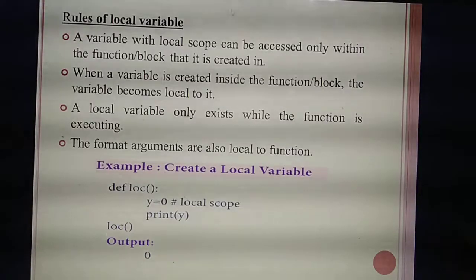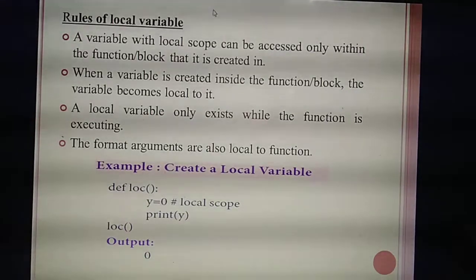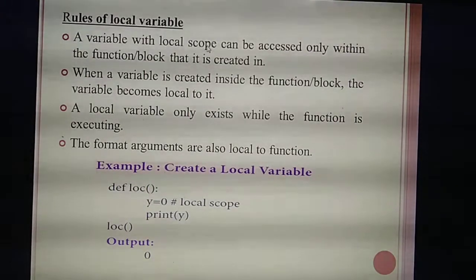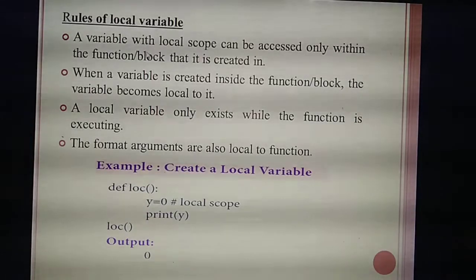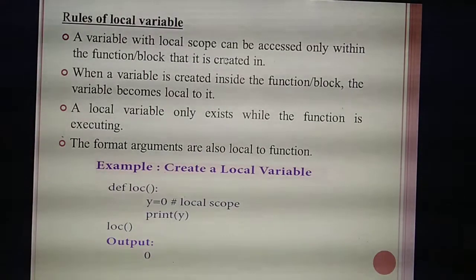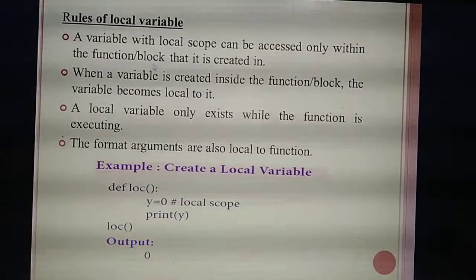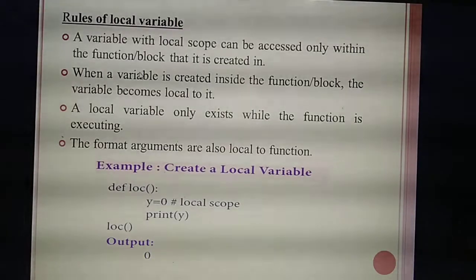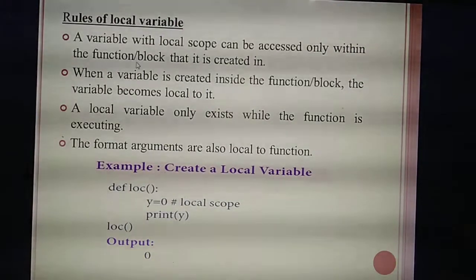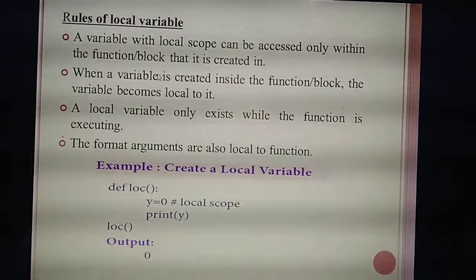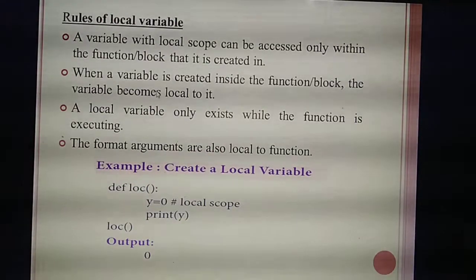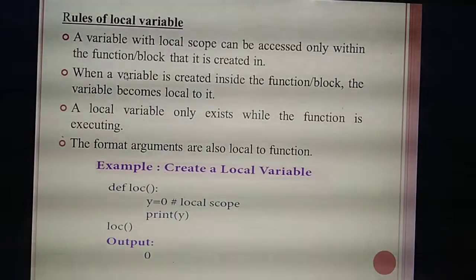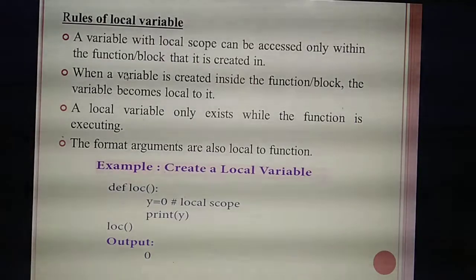Now, rules of local variable. What rules do we need to follow to define a local variable? The first thing, I already said: you can access a variable defined inside the function only inside the function block. The variable you declare inside the function becomes a local variable, local to the function.